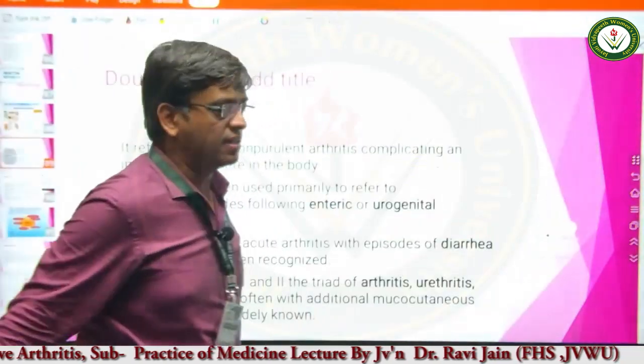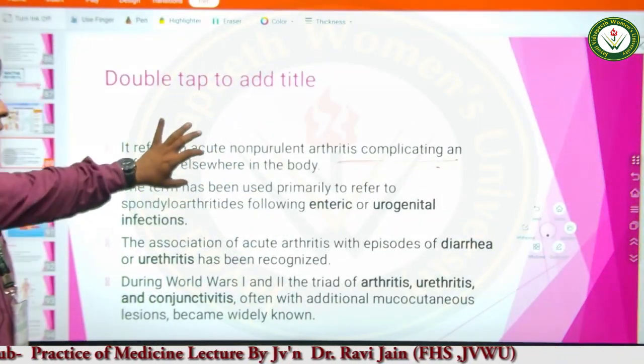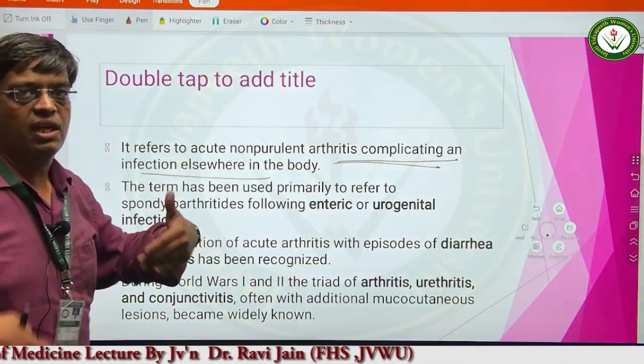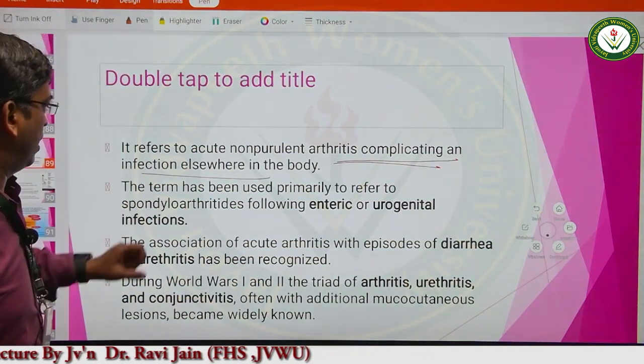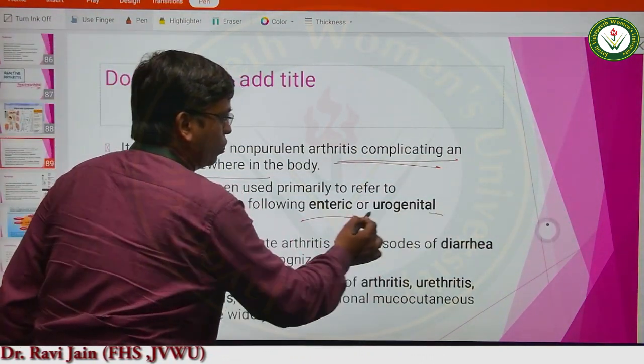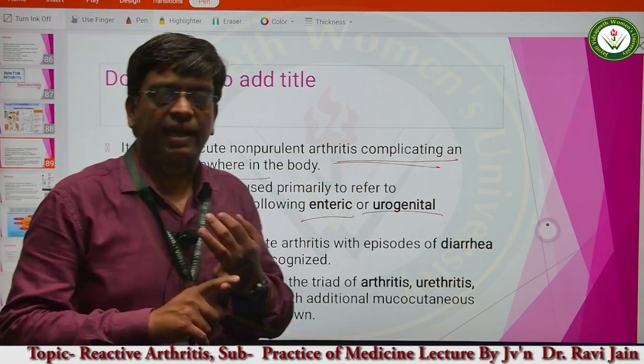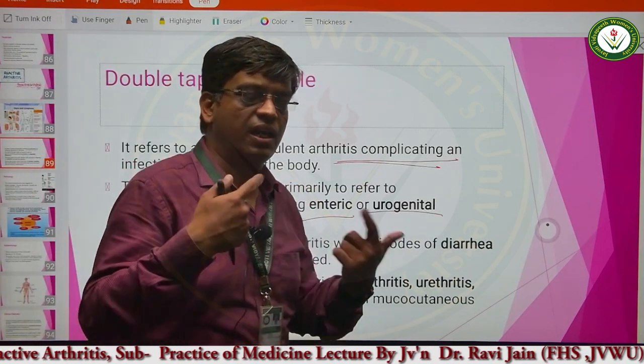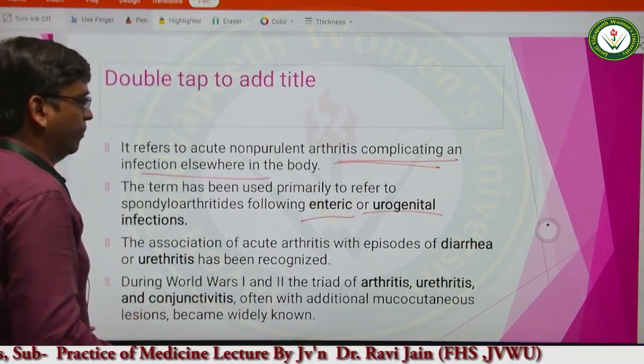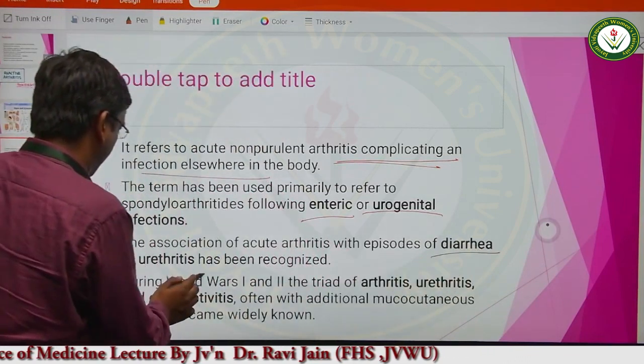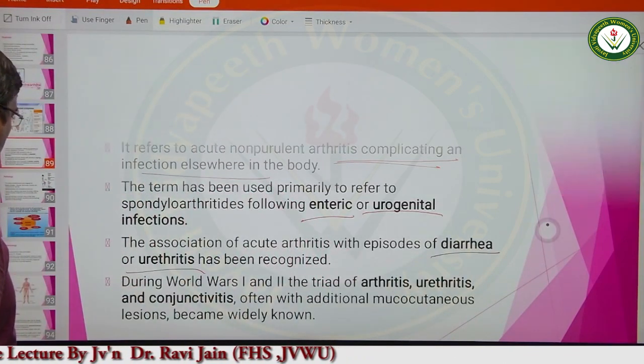Alright, let us try to understand. Non-purulent arthritis that is complicating an infection elsewhere in the body. Primary, enteric and urogenital. This I have already told you. Enteric, that is related to the intestinal infection, and urogenital infection, with episodes of diarrhea and urethritis. This I have told you.